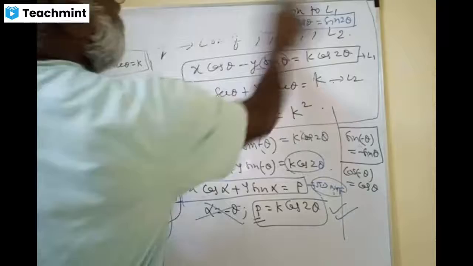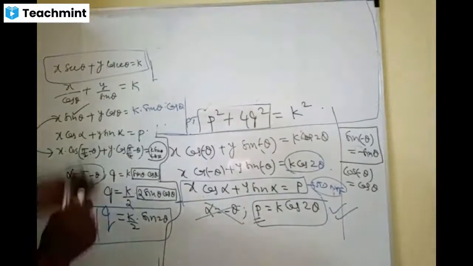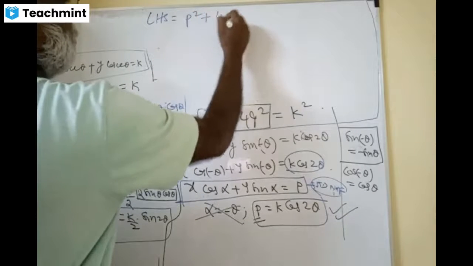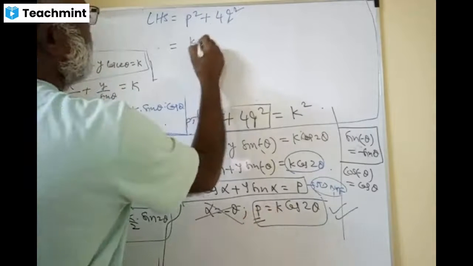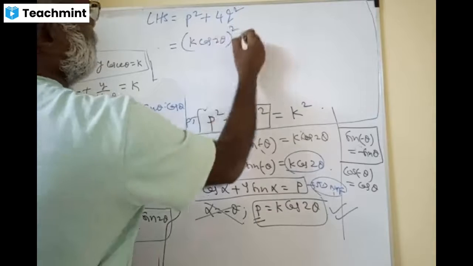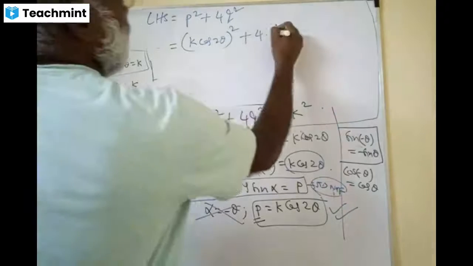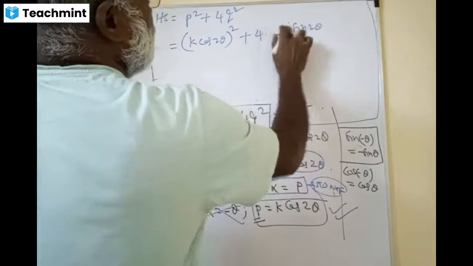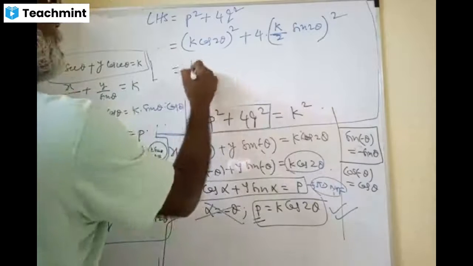See, I'll do that now. That part, the LHS. What is the LHS part? P square plus 4 Q square. P is K cos 2 theta whole square, plus 4 times Q square. My Q is K by 2 sin 2 theta. Now Q square means K by 2 sin 2 theta whole square. This is called K square.